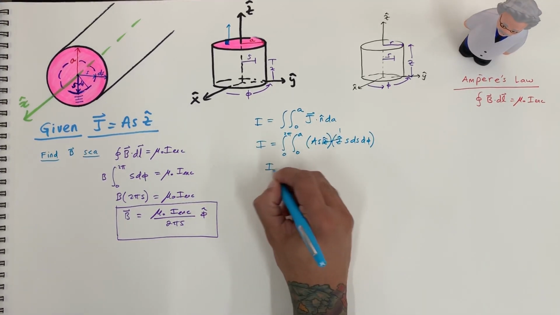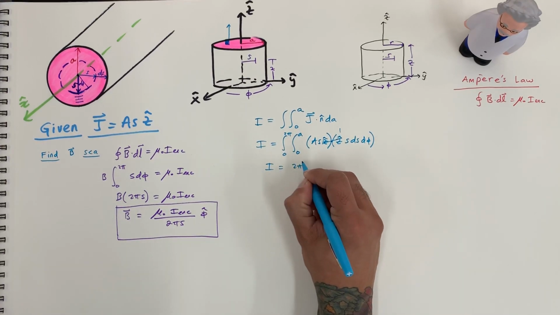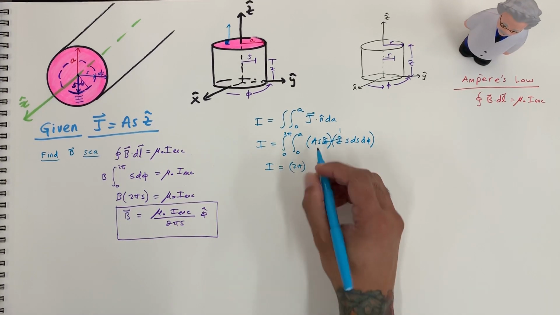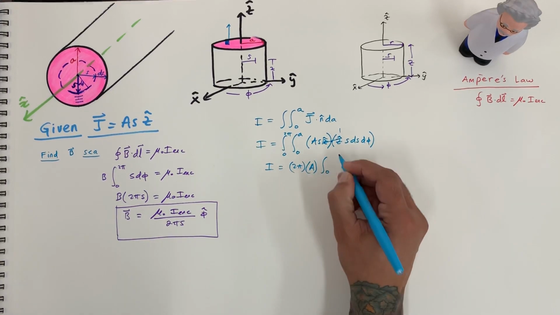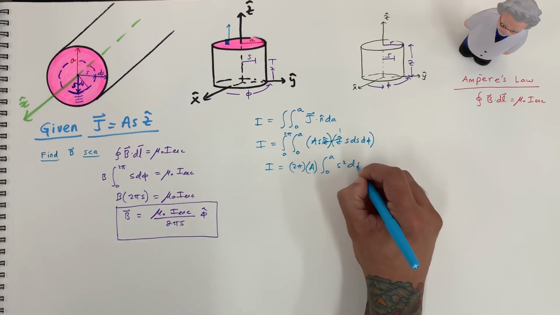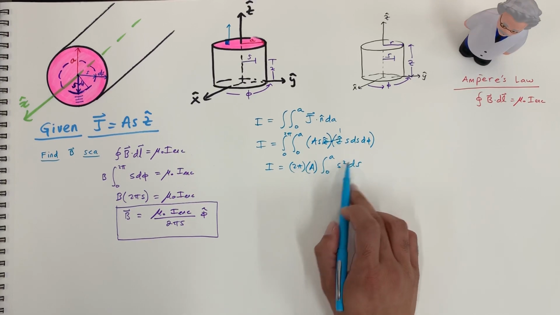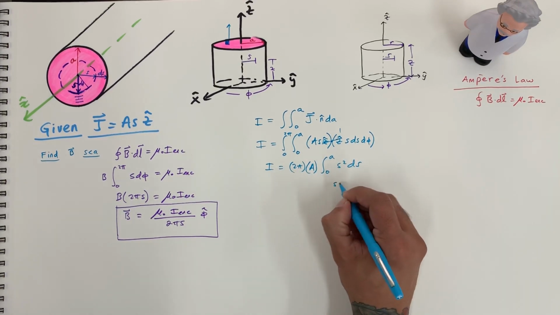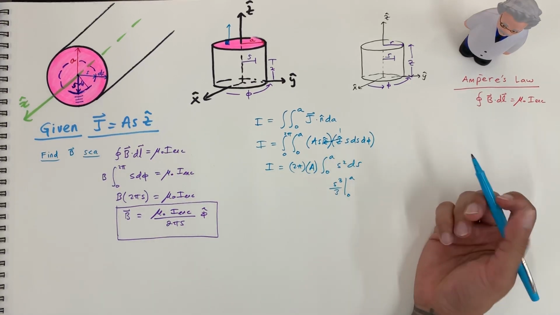Okay, so let's evaluate these integrals. So the outside integral is going to be 2 pi. The a can come out, and we're left with the integral from 0 to a of s squared ds. So let's evaluate this integral. We got s squared, so the integral is going to be s to the third over 3, and that's going to be evaluated from 0 to a.